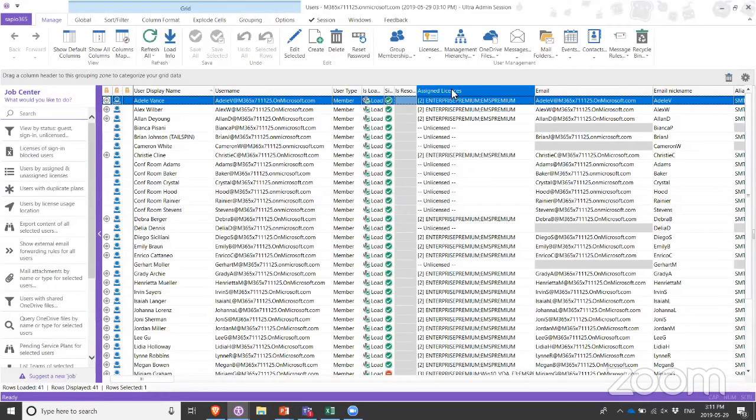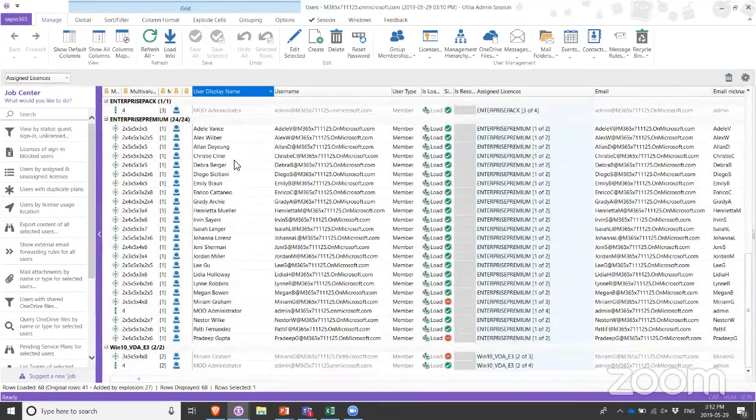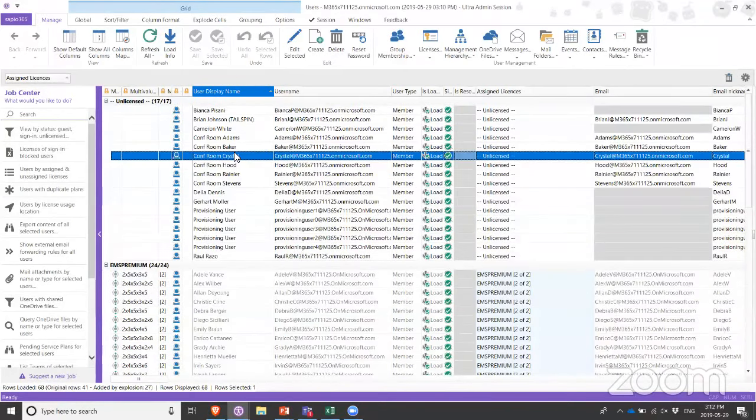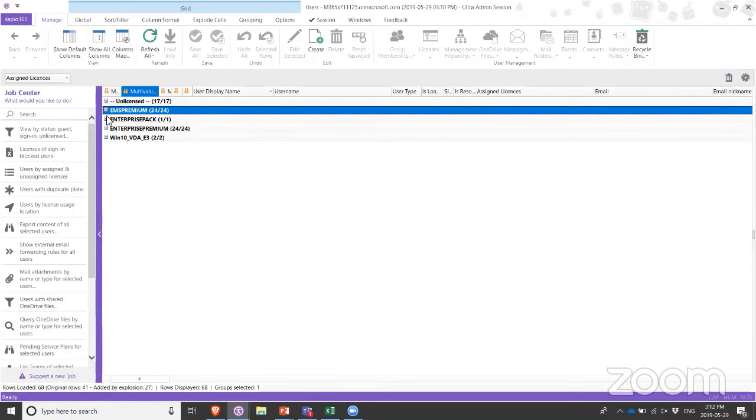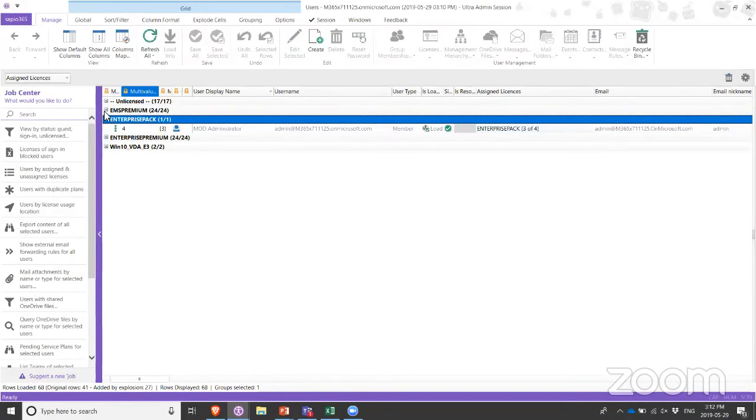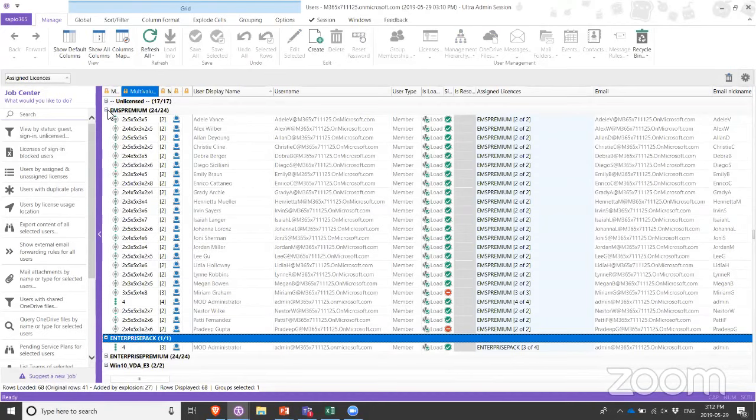In fact, one of the things you can do in this FlexiGrid is drag and drop column headers into this area, and with that, we'll basically categorize whatever information is displayed in the grid by whatever column you have selected. So I use the Shift minus shortcut here to collapse my selection, and I can right away see what are the licenses and how many users do I have with those licenses.